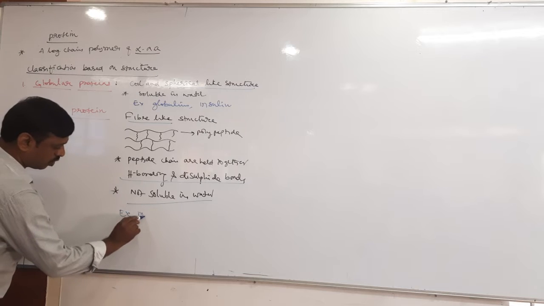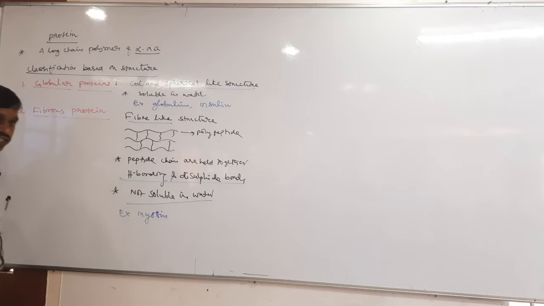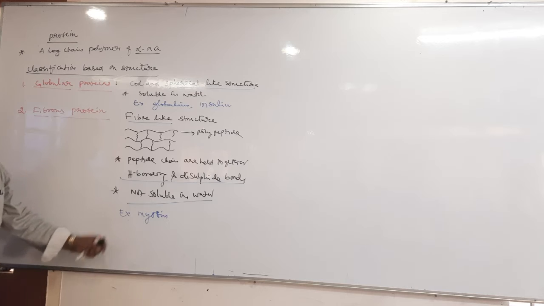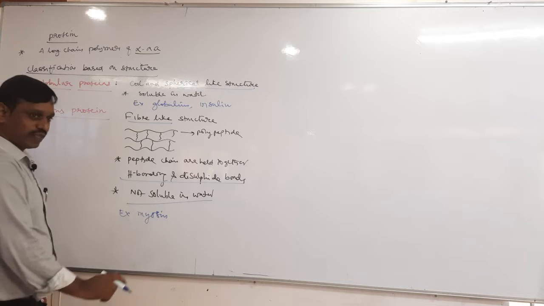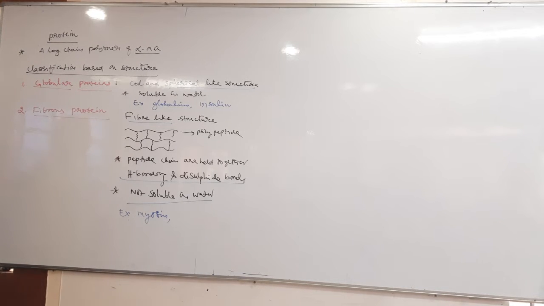Muscle protein is myosin, which is insoluble in water. It has fiber like structure. Non-vegetarians know what is myosin. Okay, so that is a fiber protein.